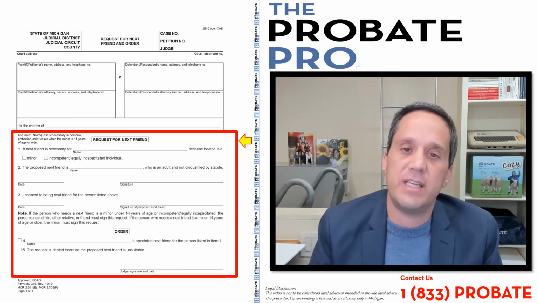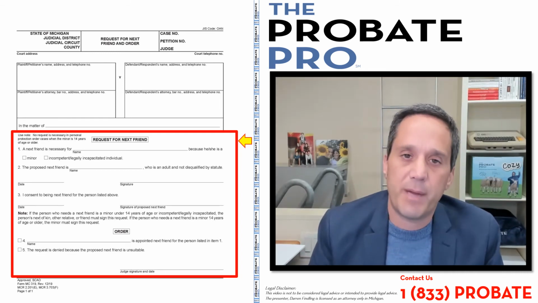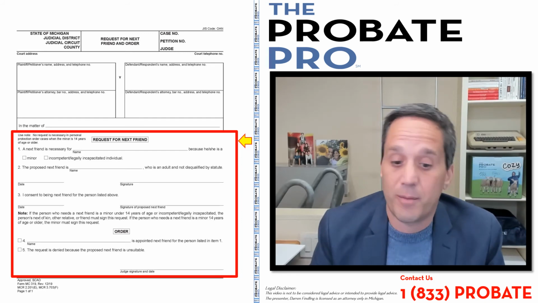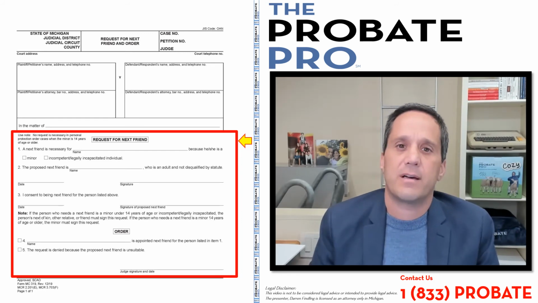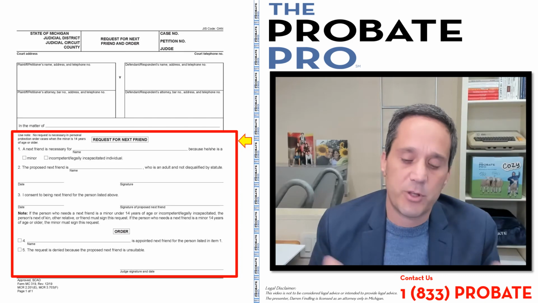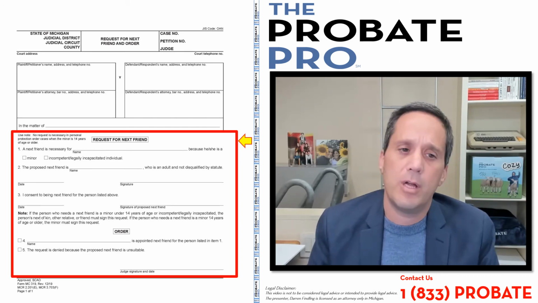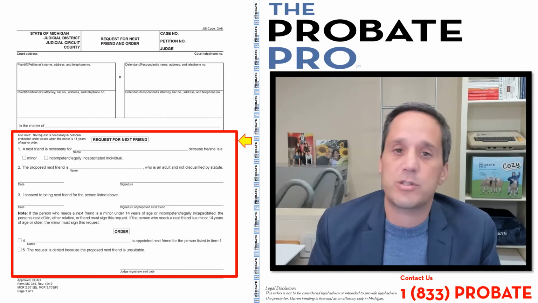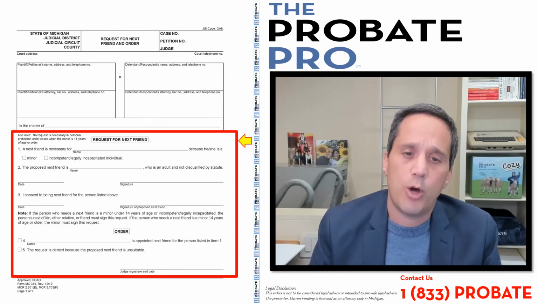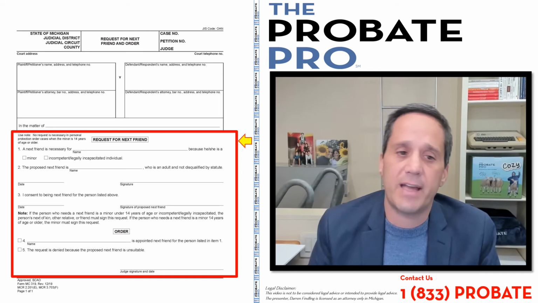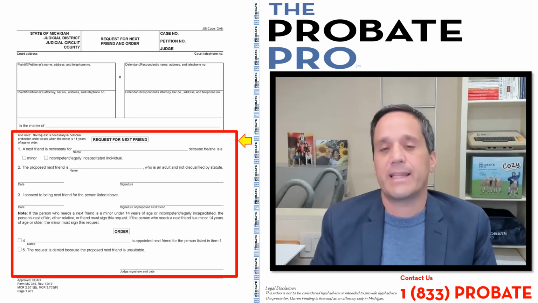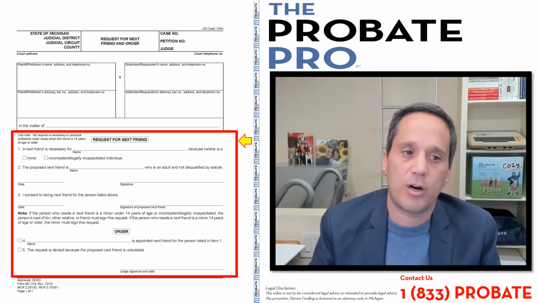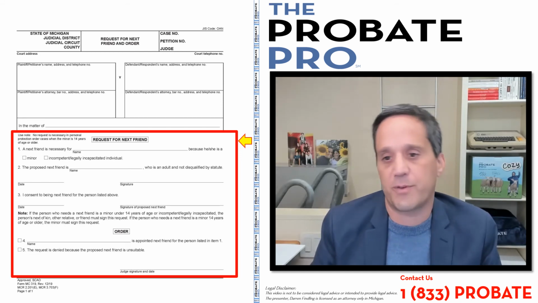We also have seen these hand-drafted and written out rather than using the form, but we know that the use of these forms is really helpful because the courts are quite familiar with them, and you should really use the state court approved form when you can. It simplifies the problem and avoids the court rejecting the language that you may have written in your long drawn out request for next friend.